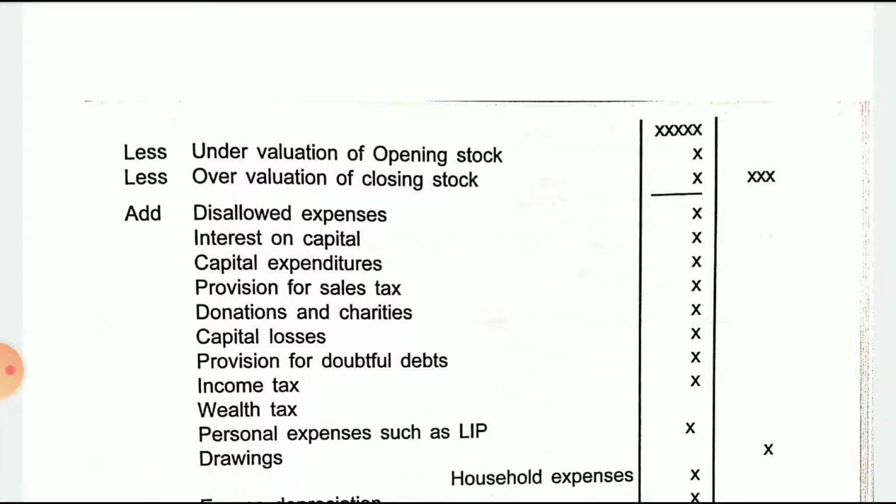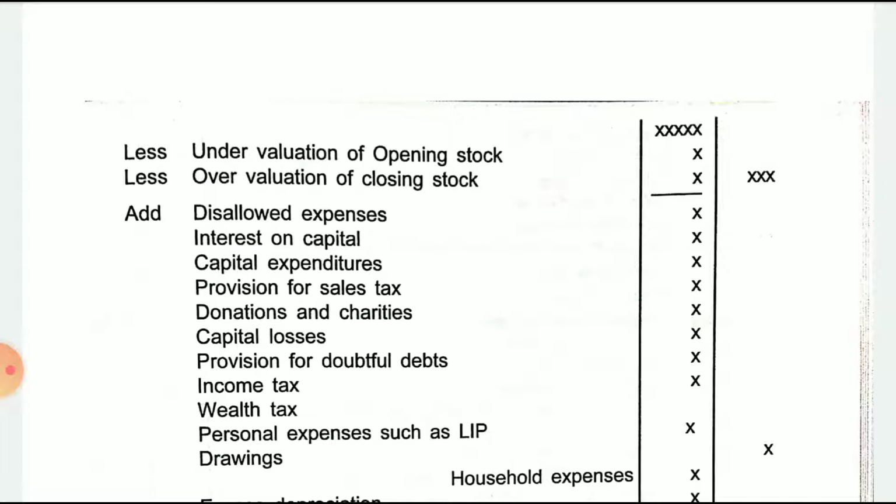Similarly, next is add disallowed expenses. In the previous slides, we have seen the disallowed expenses. If you are getting any disallowed expenses in the problem, all those should be added here. We should add them back because those are expenses which should not be allowed, but they have been debited.